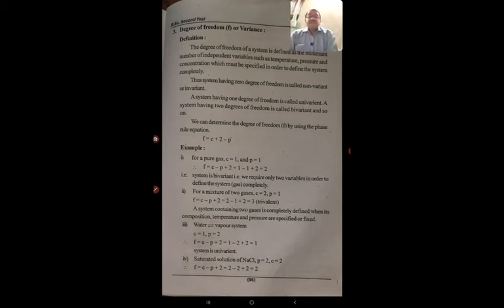That is, system is bivariant. That is, we require only two variables in order to define the system or gas completely.